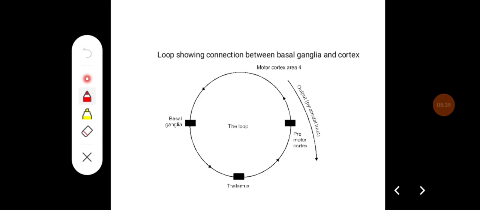So here this is showing the loop. The impulses come from the cerebral cortex to the basal ganglia, where they are processed, and the information is sent back to the thalamus, back to the cerebral cortex, which is forming a direct or indirect loop.